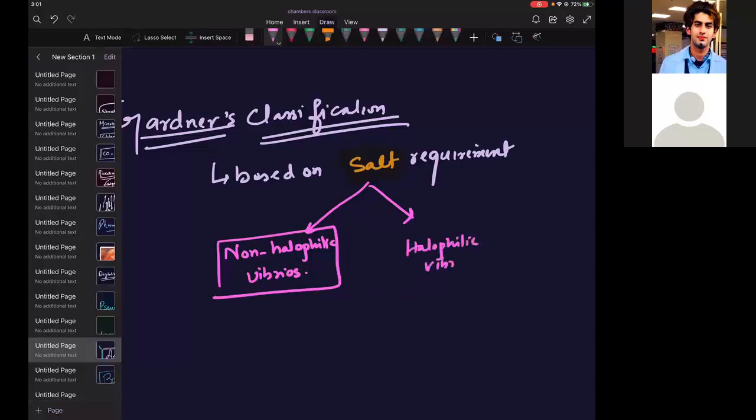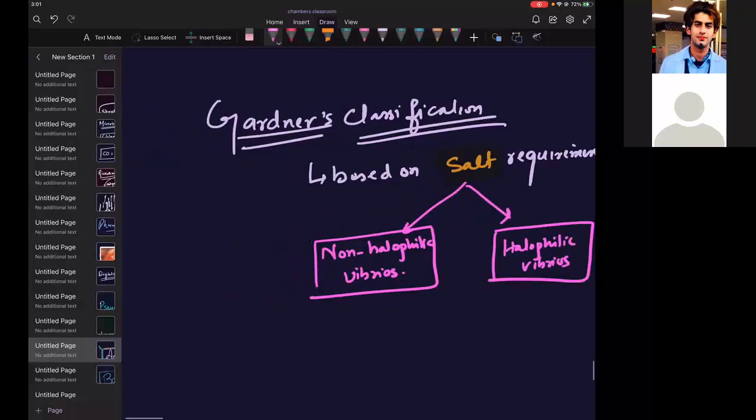Remember, this is the classification of Vibrio. Then we will go into Vibrio cholerae. This is the comma shape diagram which they have sent.